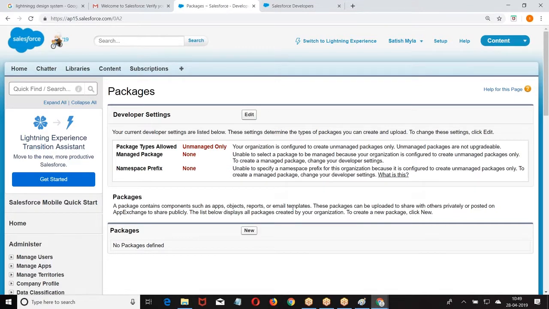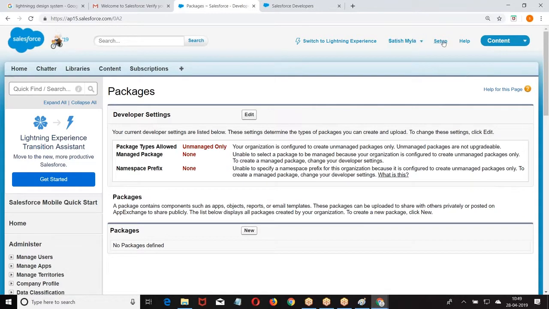The third point what we require. We have seen the package. We have seen the namespace. Third one what we require is a domain name. If you want to test your Lightning functionalities, it is a must that you create a domain name. Namespace is optional, package is optional, but domain is mandatory. Without creating a domain name, we cannot execute the Lightning code.